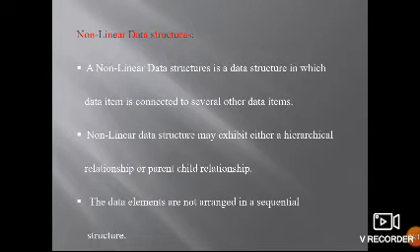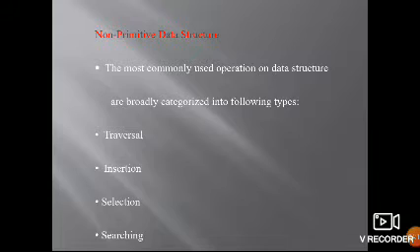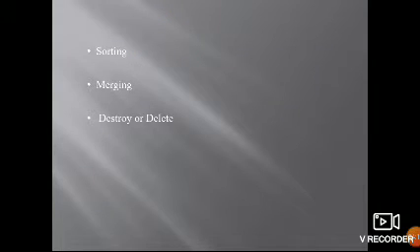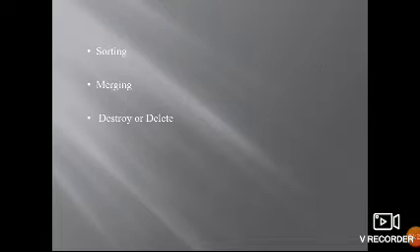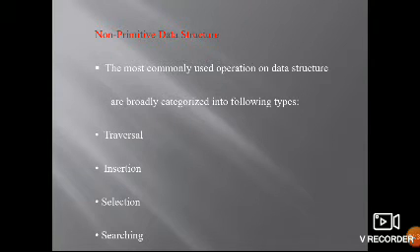Non-primitive operations: traversal, insertion, deletion, selection, searching, sorting, merging, and destroying also. Traversing means we have to visit and identify all the elements in the given list exactly once, checking whether all the elements are there or not.